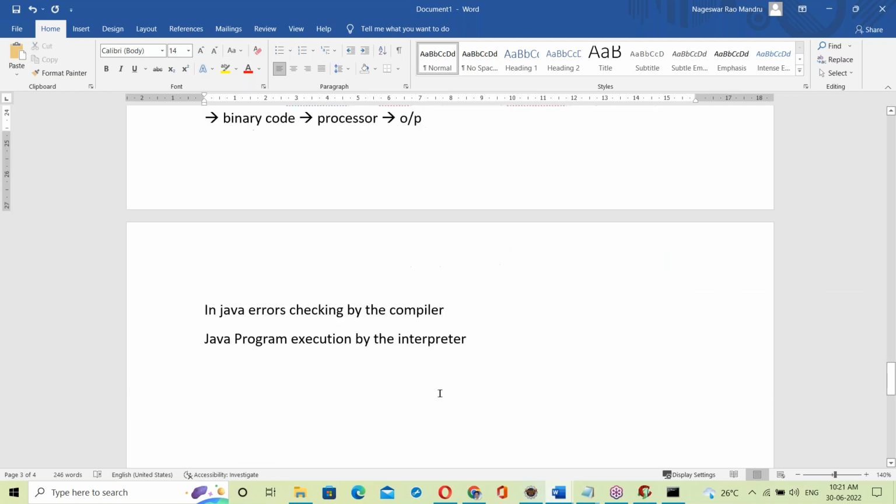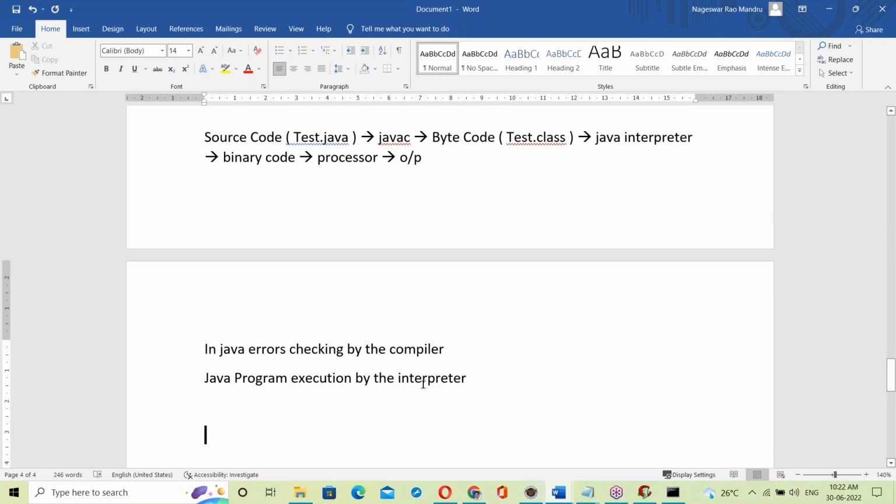Now tell me, does Java depend on a compiler or an interpreter? That means no binary code, so no .exe file. No exe file in Java. That is the question I should ask. Just wait for some time. Now tell me, is Java compiler based or interpreter based? What do you understand? Come on guys. You can ping in the chat box or you can speak.